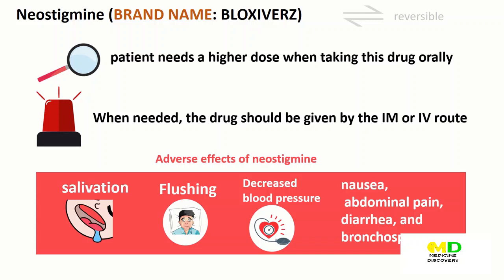Adverse effects of neostigmine include those of generalized cholinergic stimulation, such as salivation, flushing, decreased blood pressure, nausea, abdominal pain, diarrhea, and bronchospasm. Neostigmine does not cause central nervous system side effects.